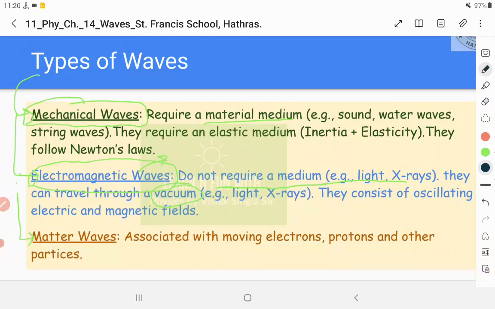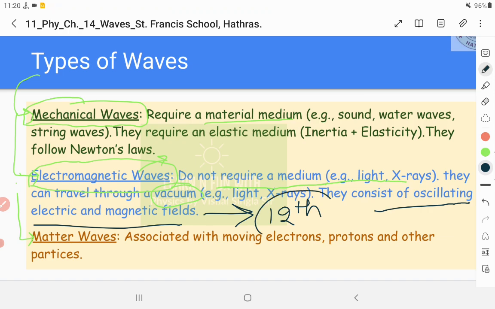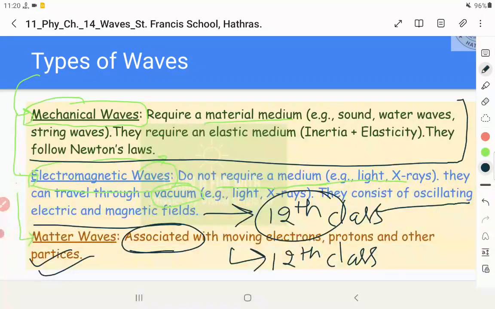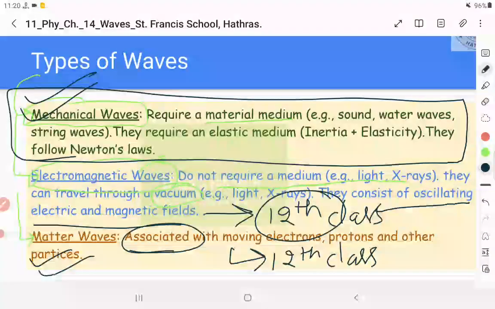All right. What are they made up of? They are made up of oscillating electric and magnetic fields, but you will study this in the chapter on electromagnetic waves in 12th class, so no need to discuss electromagnetic waves now. Matter waves also you will study later: the electrons and protons inside the atom are not stationary, they are also moving. So what are the waves associated with them? Actually, de Broglie gave some law, and you will study these two types of waves in the 12th class, right? Now we shall confine ourselves to mechanical waves. We are going to study these mechanical waves.